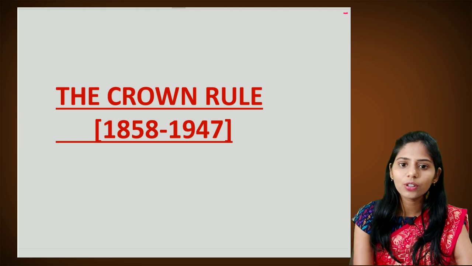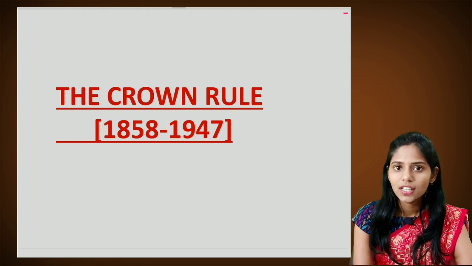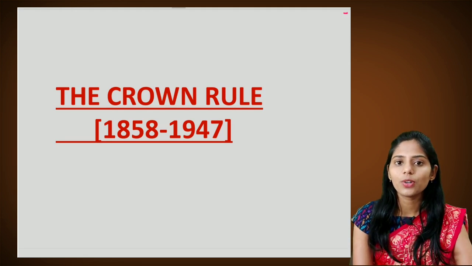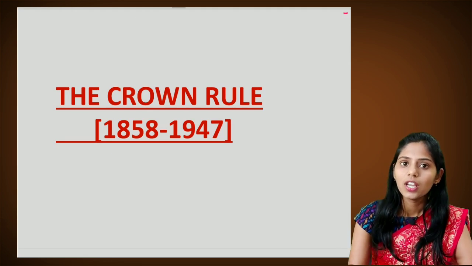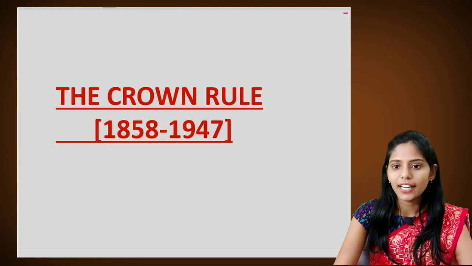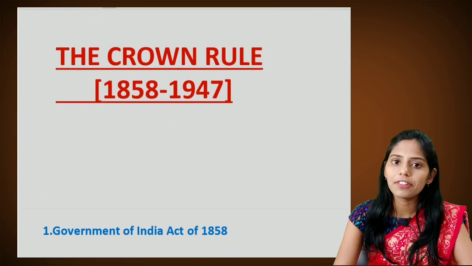Today in this lecture, we are going to see about the Crown's rule. In the last lecture, we already studied about the Company's rule. So in this lecture, we are going to see about the Crown's rule. This Crown's rule started from 1858 and went to 1947. Let us see some introduction here.